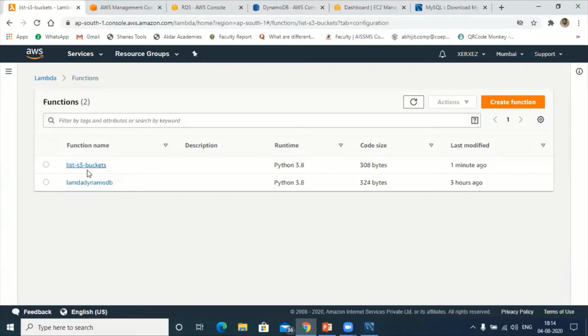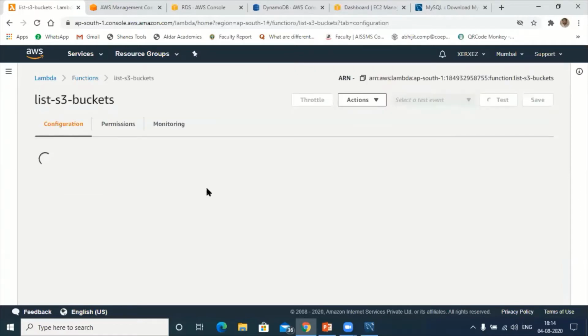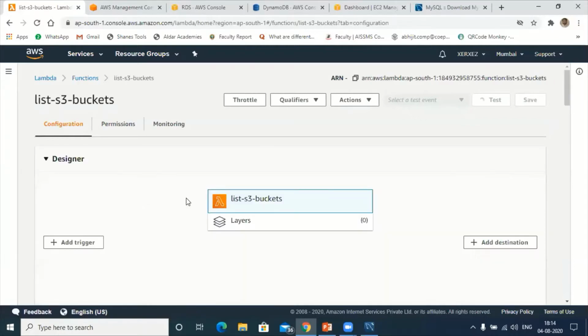It's taking a lot of time. List of S3 buckets.